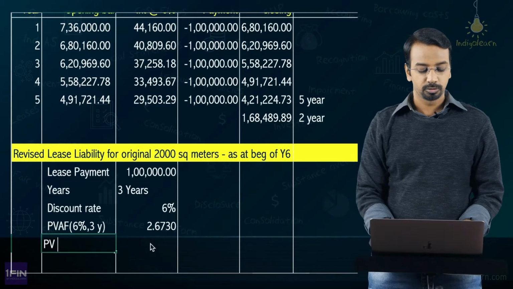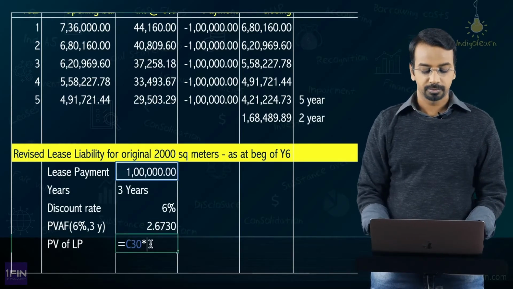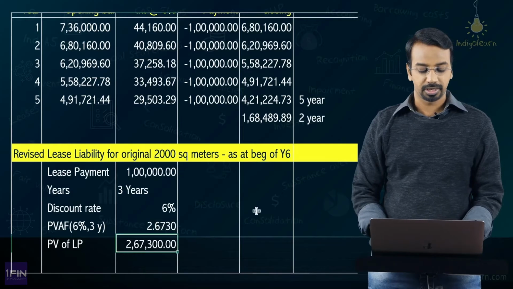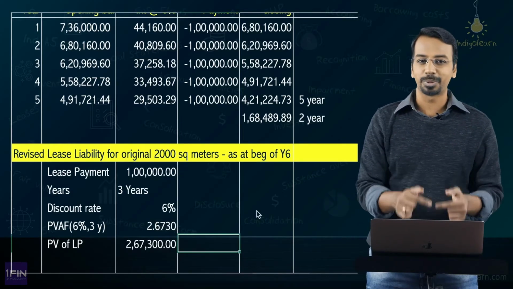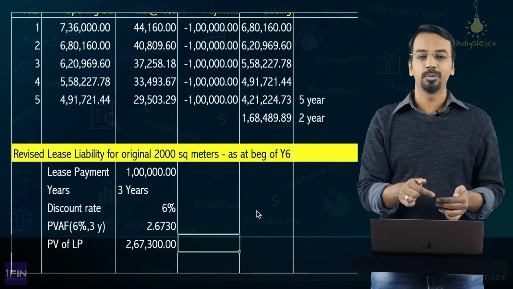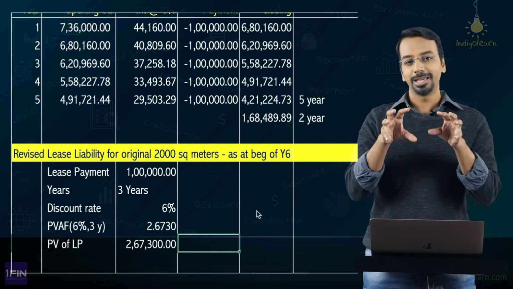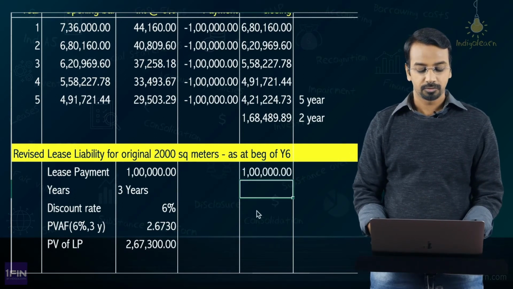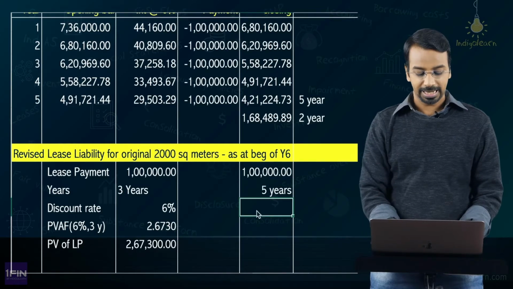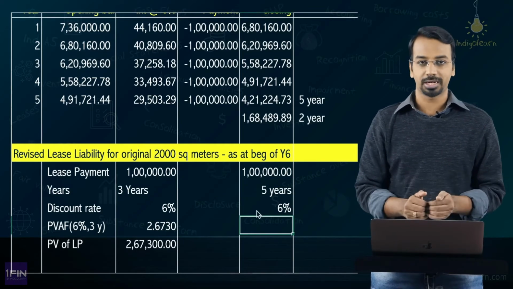So, the present value of lease payment will be 1 lakh multiplied by 2.673, which is 267,300. Now, what does this represent? This represents my revised lease liability on account of reduction in scope. I am repeating once again. See, my original contract was 1 lakh of payment for 5 years at 6%, right? This was the original contract, okay.